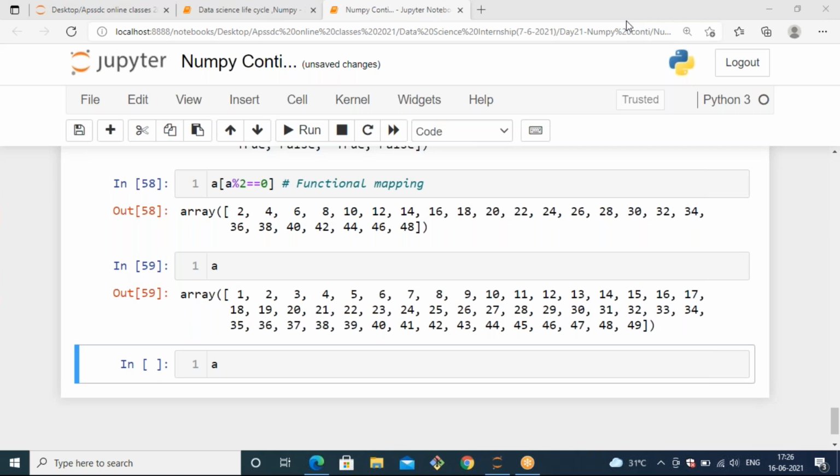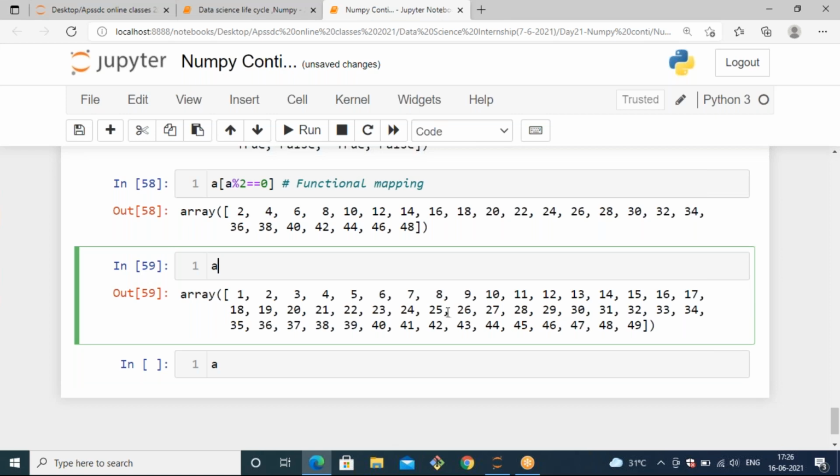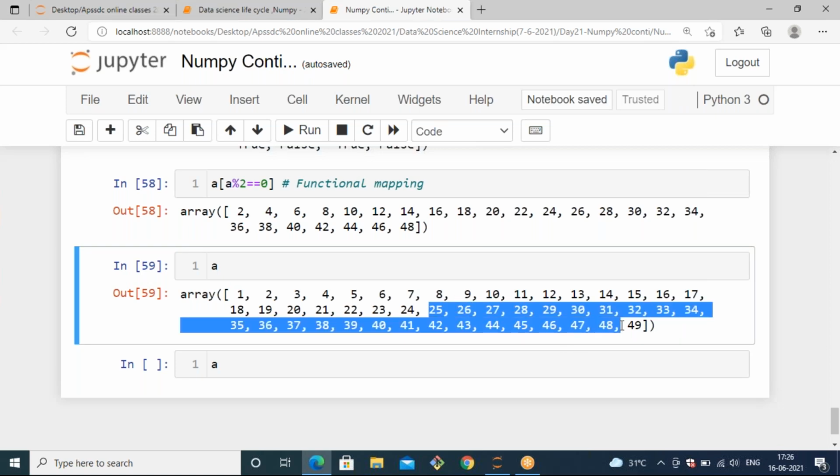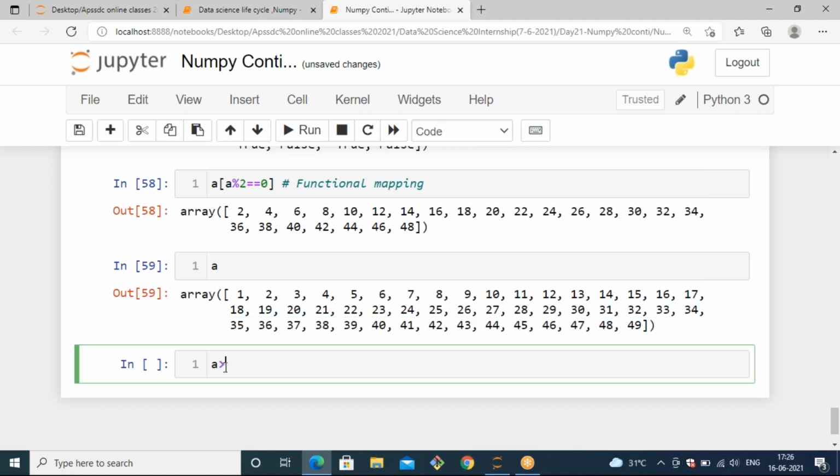Yeah, okay. I have an array like this. Out of this array A, I want to filter the numbers, or I want to filter my array of elements which are greater than 25. In that case, I will get the result from 25 to 50, because I need to filter the data which is greater than 25. So I can apply A greater than 25, or if you want to include 25, you can use equal to.